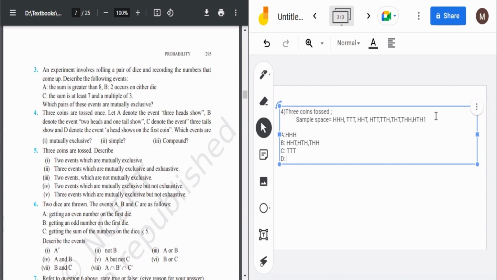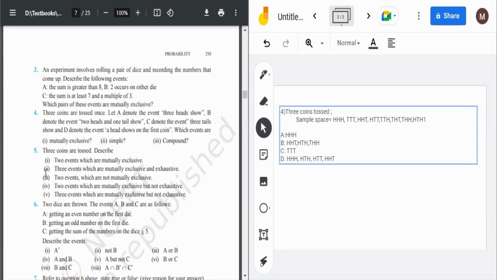So it can be many cases. Head shows on the first coin. So head is on the first, this is confirmed. Then the second and third can be head head. Then again first is head, second can be tail and third can be head. And first is head, second can be tail and third can also be tail. Then first is head, second is also head, third can be tail. So these are the possible events, because you just fix the first coin and then vary the rest. So there are 4 such combinations.